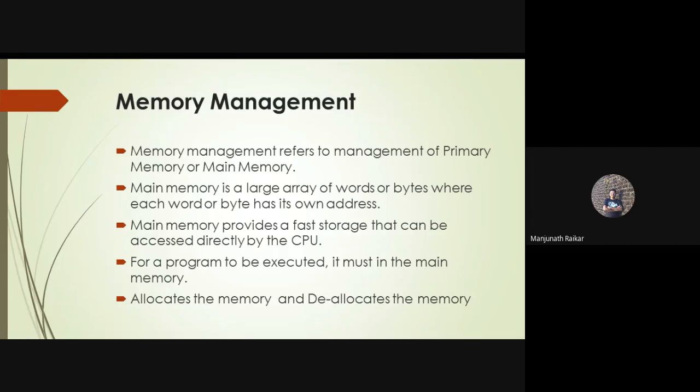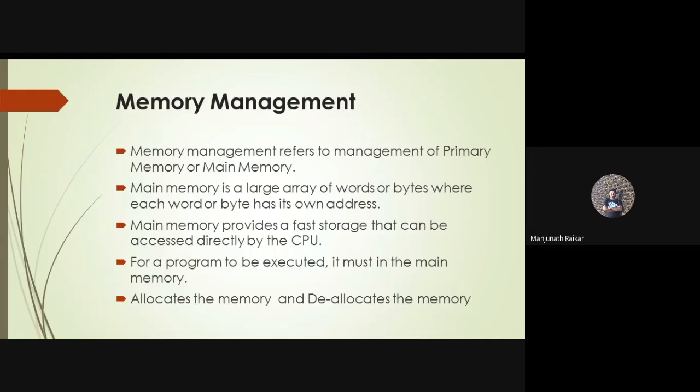That's why when the device gets slower, some people try to upgrade the random access memory, and at that time the speed of the device increases.